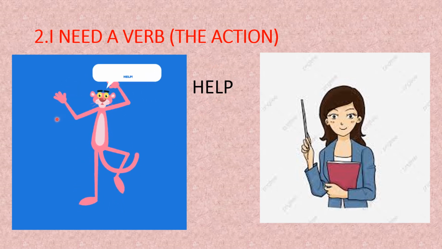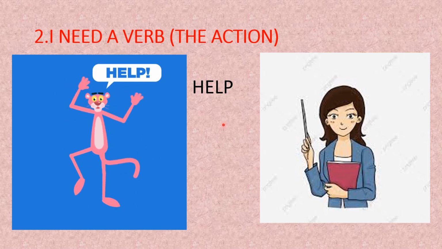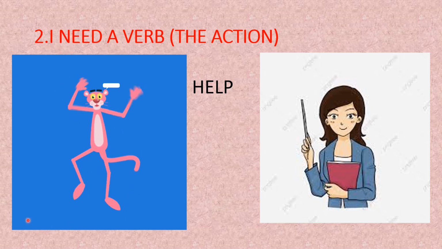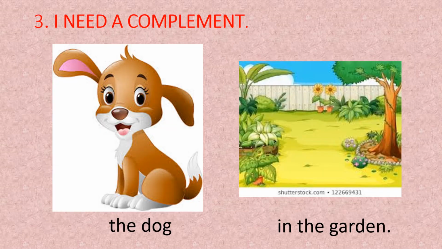In this case, the pink panther needs help. So somebody's going to help. That's the second component. Segundo componente. Now, let's continue. And let's go to the third component. Tercer componente. I need a complement. Necesito un complemento. This is the third component.